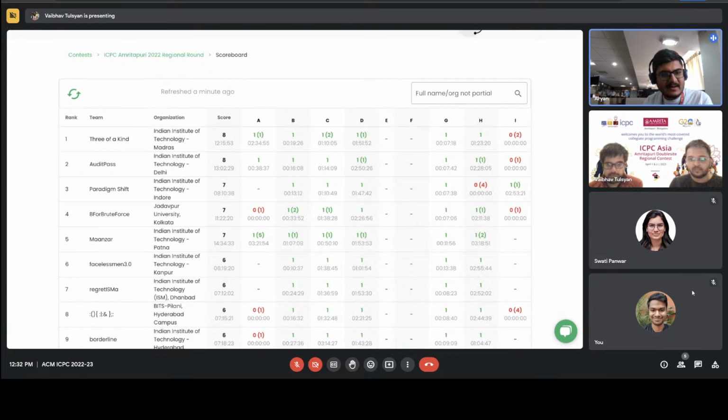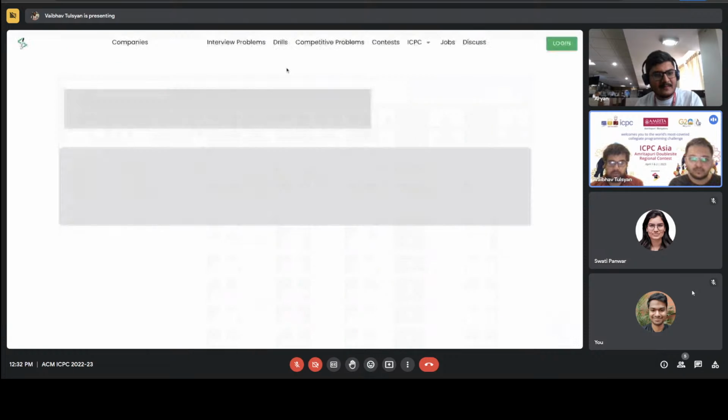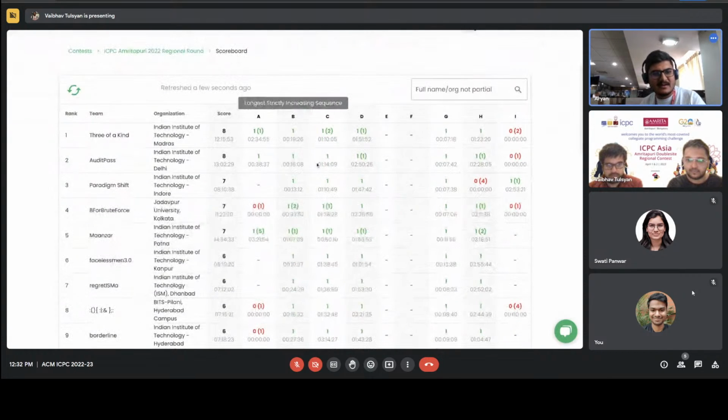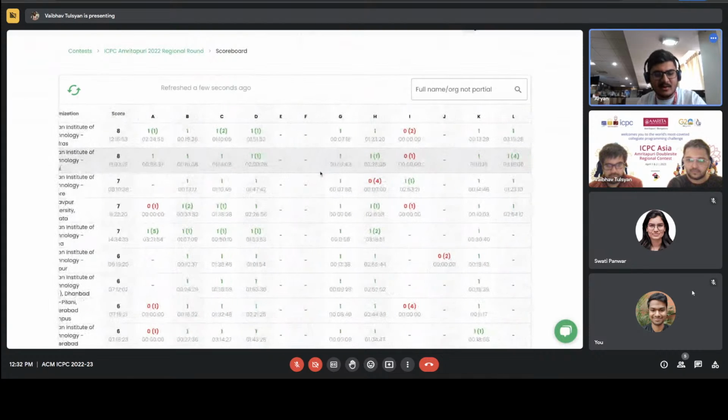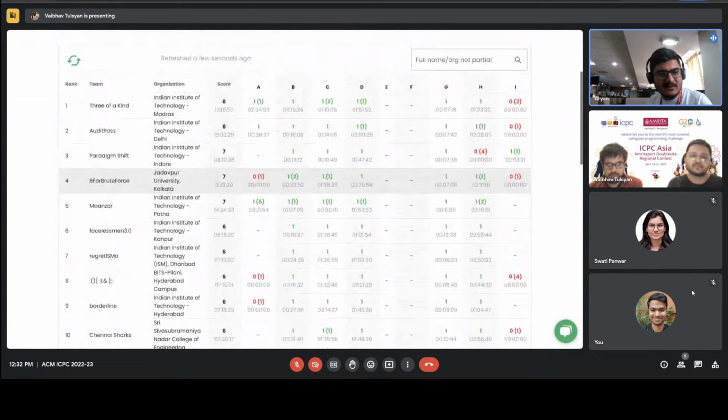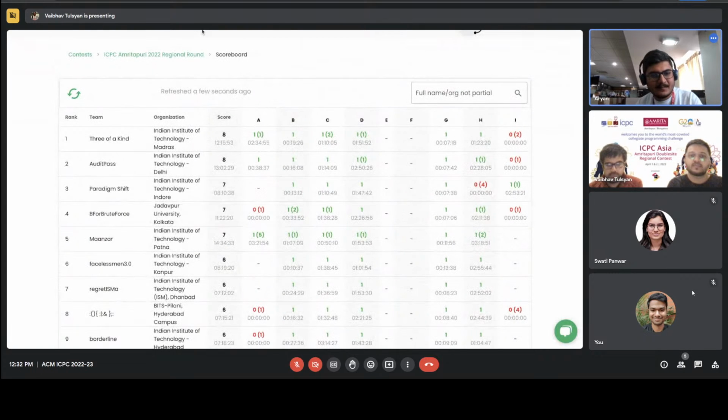It looks like Paradigm Shift rewrote their complete solution, modifying a lot of it. So it looks like a second person wrote their code. If I'm looking at it now, the DFS was global, and now all the states are local. They might be assuming that they were not clearing global states over there. Yeah, maybe they think it's just an implementation bug.